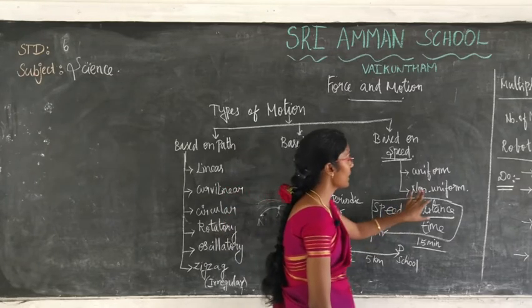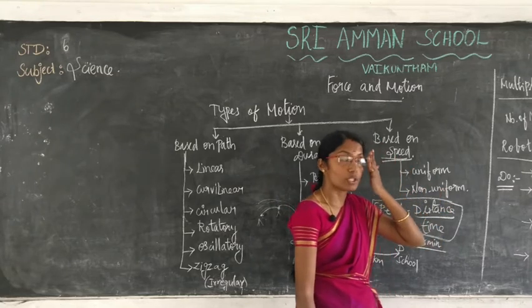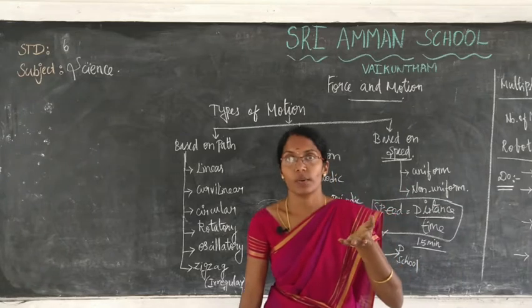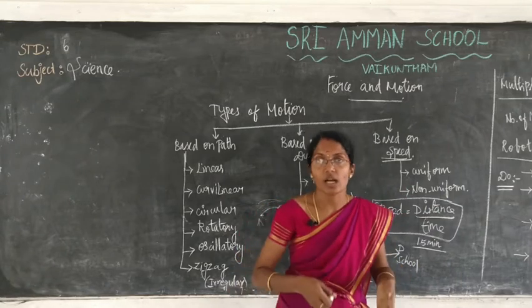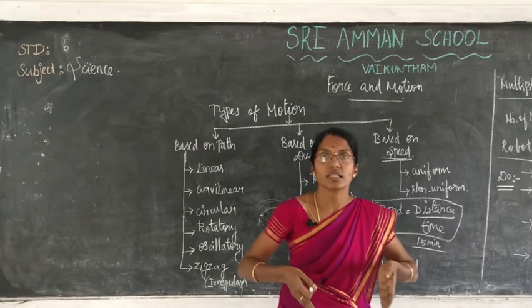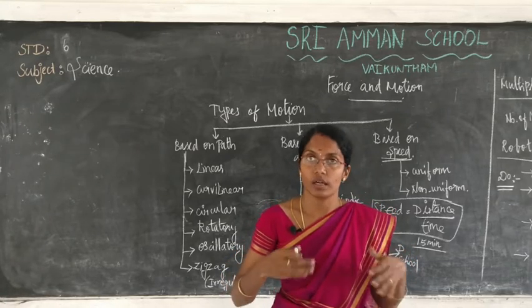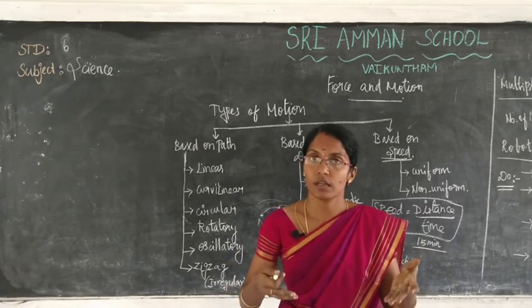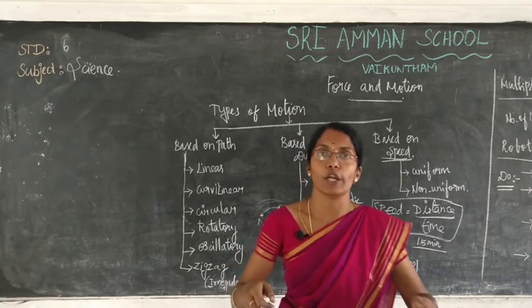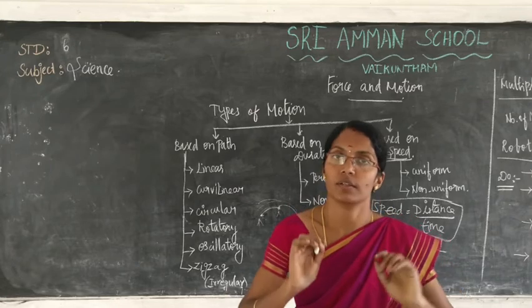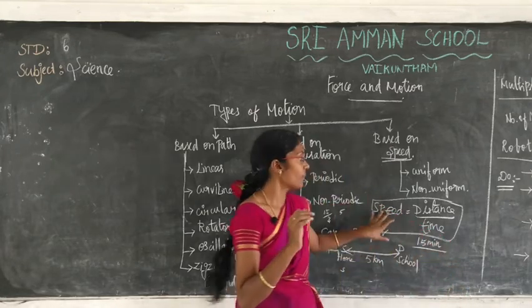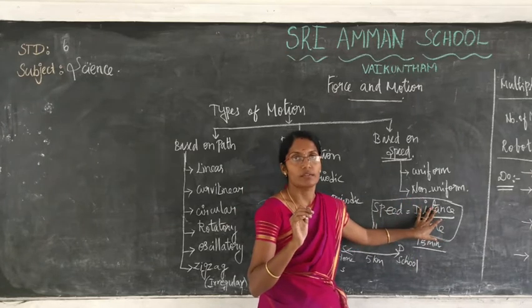Now for non-uniform motion, consider for example a bus. When it starts, it is at rest. Does it take 50 km speed right away? No, it starts at 20 km, next 30 km, next 50 km. Like that only it moves. So that is an example of non-uniform motion.